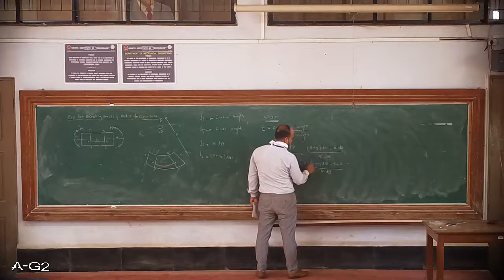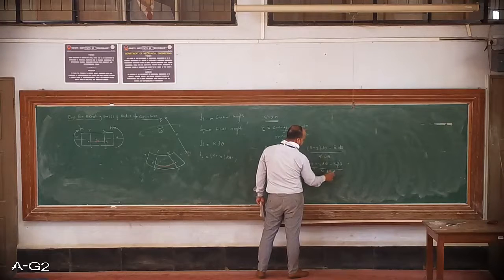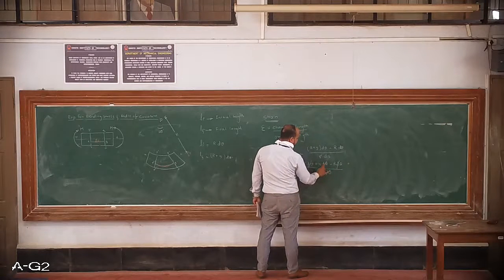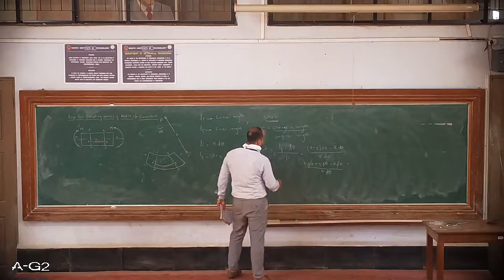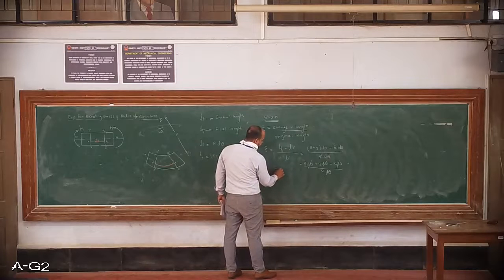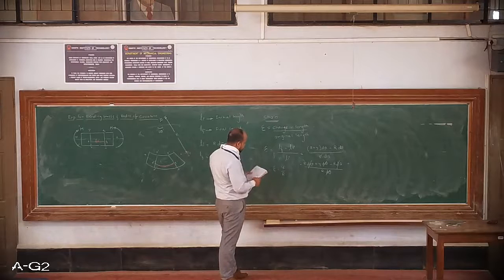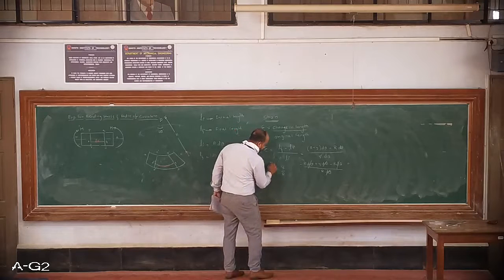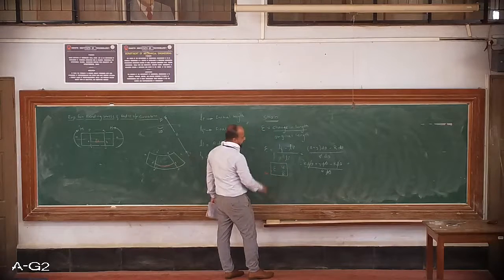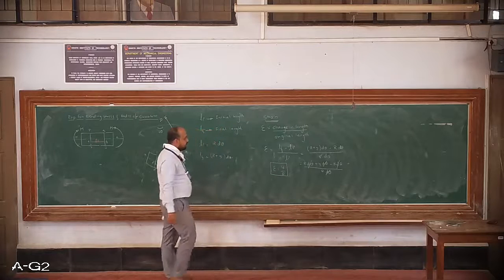So this is plus, this is minus, so d theta and d theta will go. So strain is equal to y by r. This is what you will get.